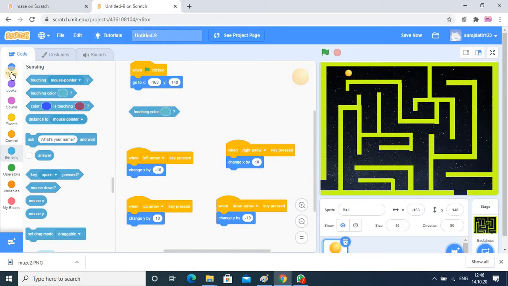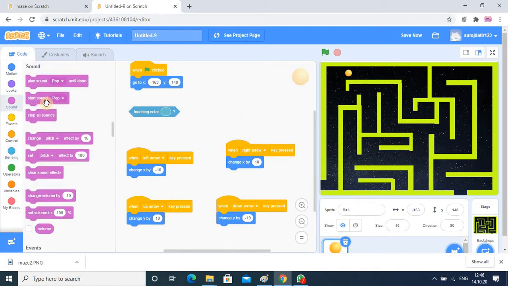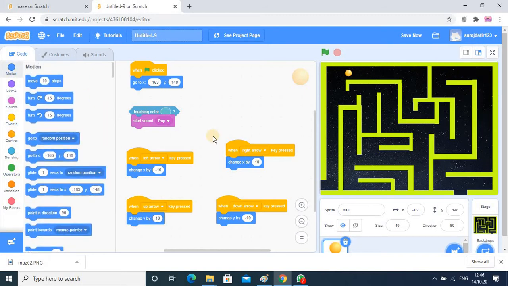First it should create a sound. So in the sound category, I am adding start sound, and then it should go to the original position through gliding. It will not go straight. So in the motion category, there is a glide section. You observe that when I move this, the coordinates will also change. So I want this glide block, and it will glide to the X and Y original position.